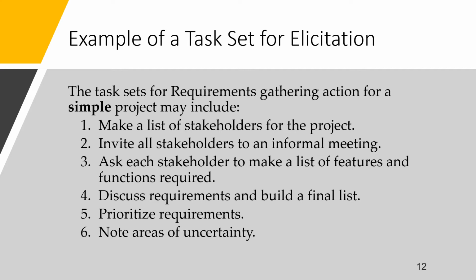Example of task set for elicitation. The task set of requirement gathering action for a simple project may include: make a list of stakeholders for the project, invite all stakeholders into an informal meeting, ask each stakeholder to make a list of features and functions required, discuss requirements and build a final list, prioritize the requirements and note areas of uncertainties.